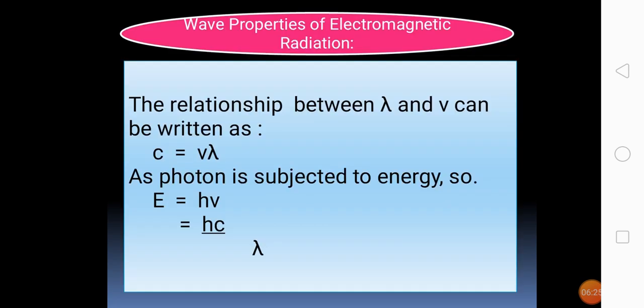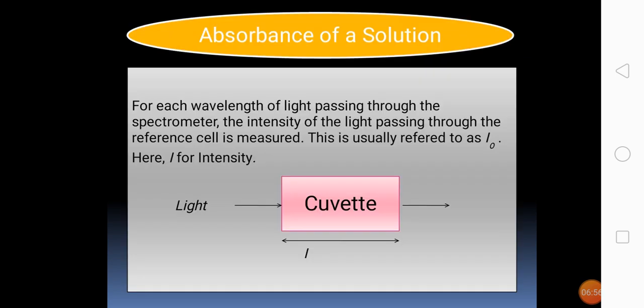So this condition we can represent as a property of electromagnetic radiation, and this relationship between wavelength and frequency can be written as C = ν λ, and another condition, if a photon is subjected to energy, we can write as E = h ν, and we can put the value of C, you can see in the equation.